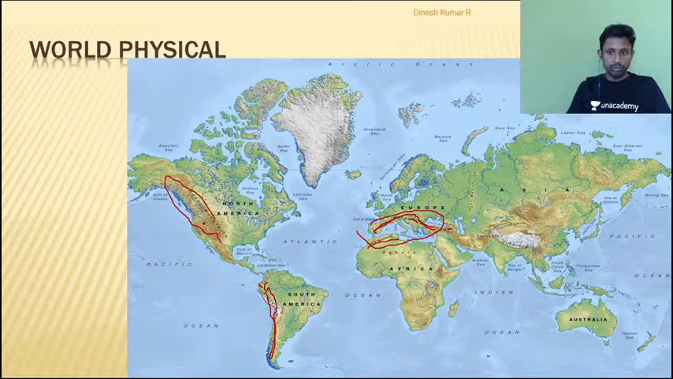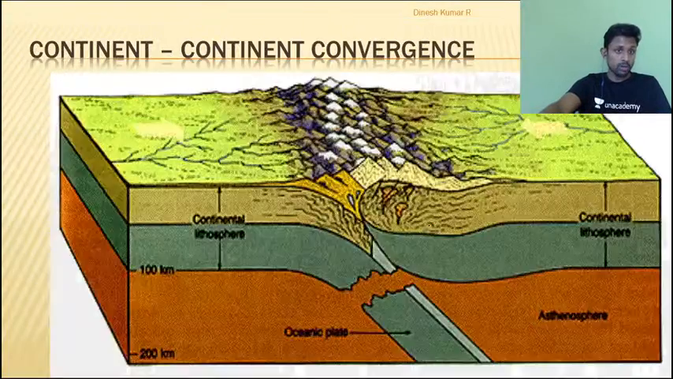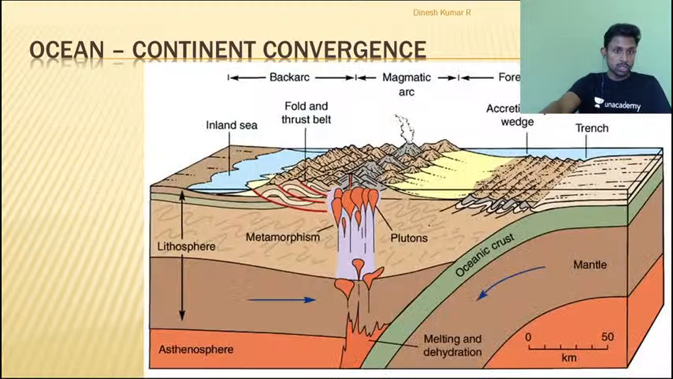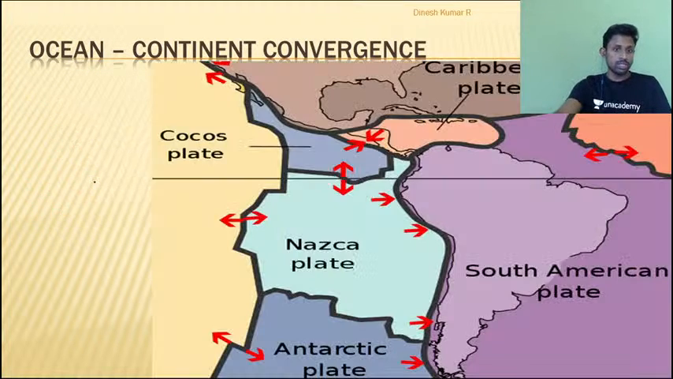Is that clear? So we have discussed the island formations here. We have discussed the reason for fold mountains here. We have discussed the formations of fold mountains and volcanic eruptions here. This is my ocean continent convergence. I hope you are getting these concepts very well. So what are the products of ocean continent convergence? I will be getting fold mountain, trenches, earthquake and volcanism, and we have seen it with the examples.